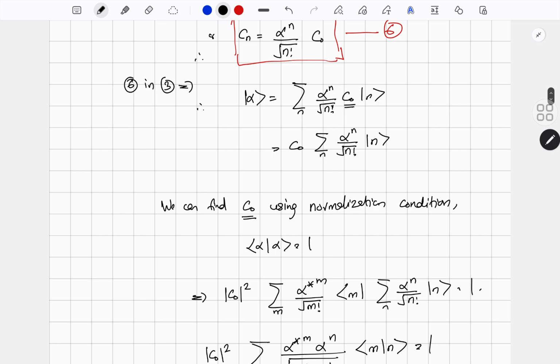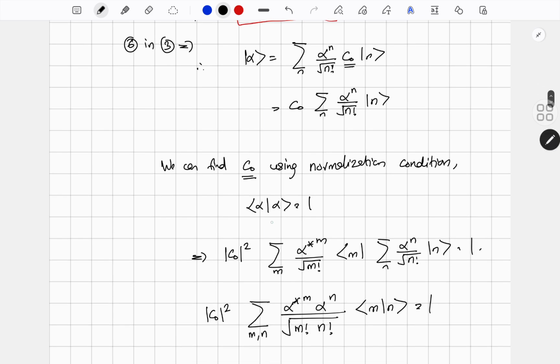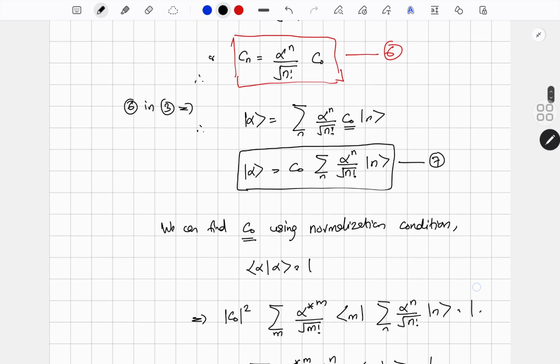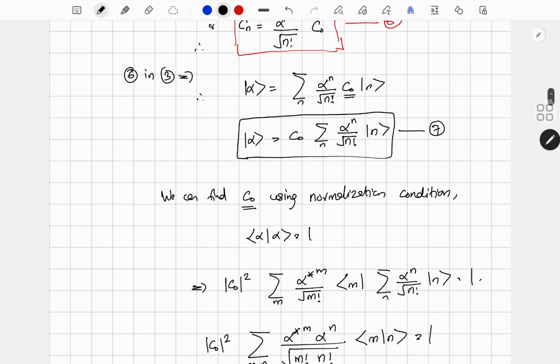I am imposing a condition that all these eigenstates of the annihilation operator must be normalized, that is, the inner product of alpha with alpha must be 1. Before that, let this be equation number 7: ket alpha is c0 times the sum over n of alpha raised to n by root n factorial ket n. And this can be equation number 8.